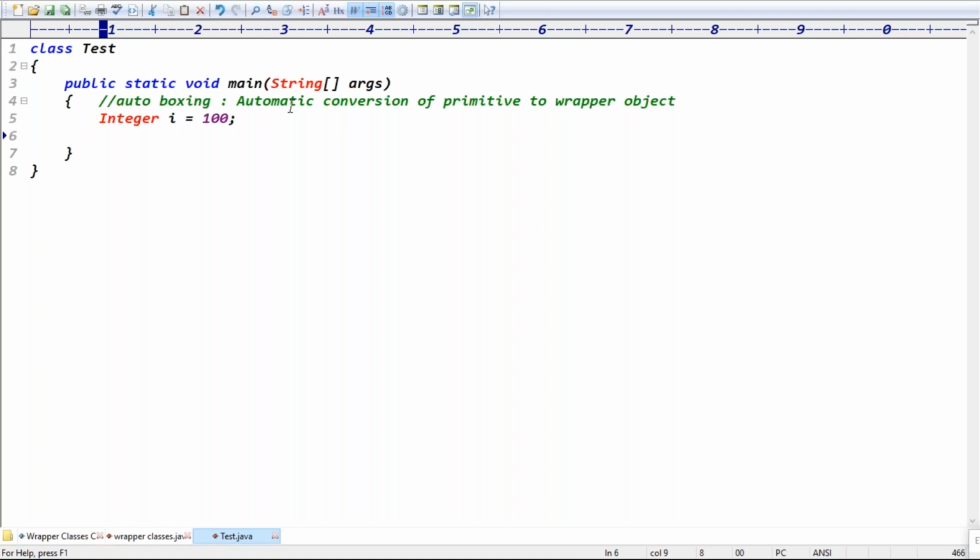Guys, are you clear now? The automatic conversion of primitive to wrapper object is called the auto boxing concept. Here Integer is the wrapper class on the left hand side, and i is the variable of the wrapper class, which we have initialized with primitive data. But the primitive data is automatically converted and assigned in object format, so we don't require the previous syntaxes like Integer.valueOf or new Integer.